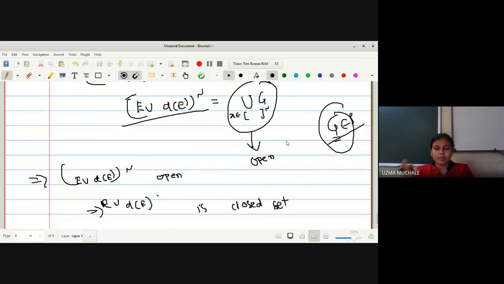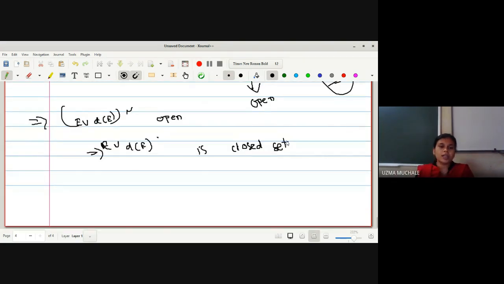That is, A is a subset of B, B is a subset of A. And hence, if G is a member of tau, I can say that arbitrary union of members of tau is a member of tau, and hence the union of all G is an open set. Hence, E union derived set of E, its complement is an open set. That's why E union derived set of E is a closed set. Okay.